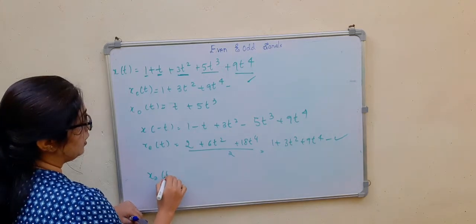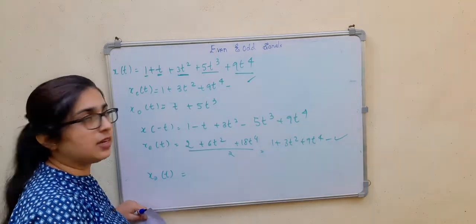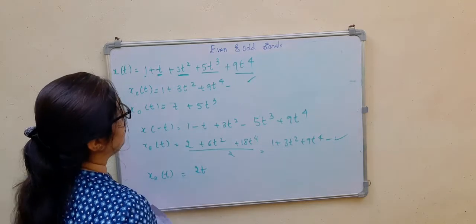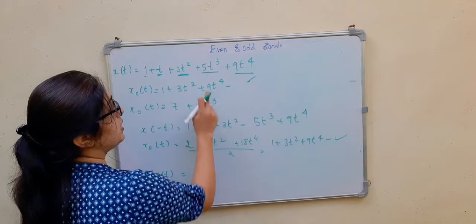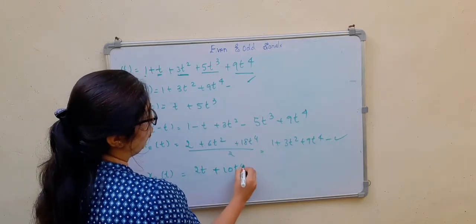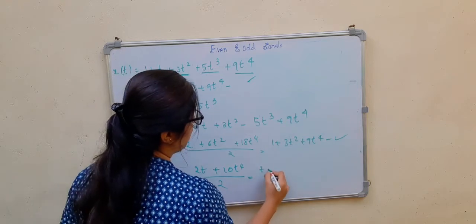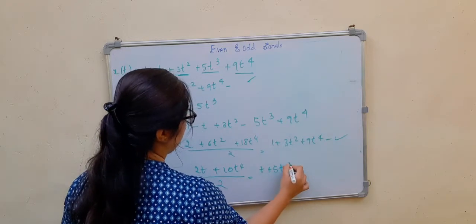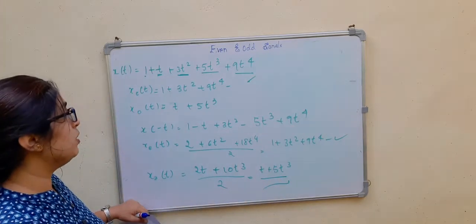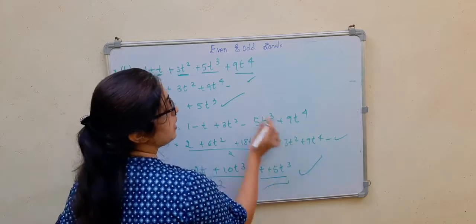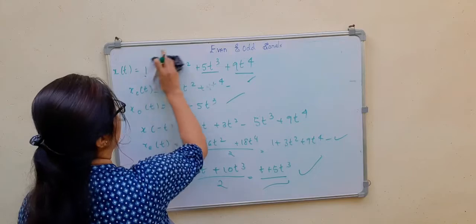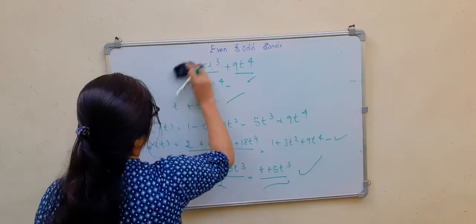Even part. See, both are same. Next is the odd part. X of t minus x of minus t divided by 2. So 1 minus 1 gets cancelled. T minus minus t will be 2t. 3t square gets cancelled, 9t to the power of 4 gets cancelled. So this one will be 10t cube divided by 2. So t plus 5t cube will be the odd part. So we got the same using the short trick also. Okay, this is how to identify the even and odd components of a signal.